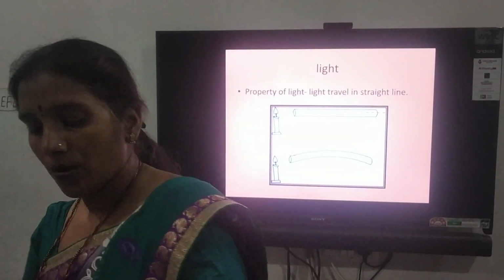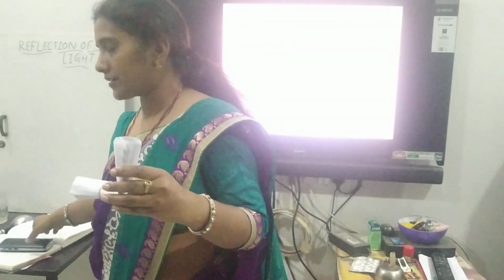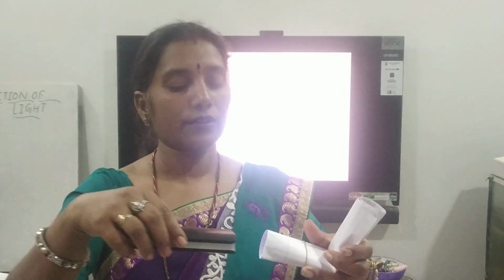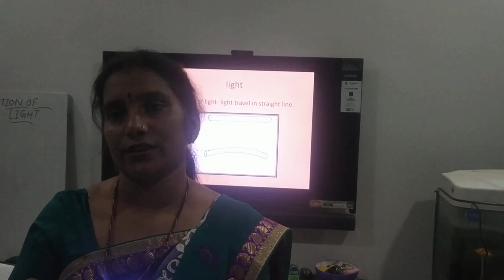Now, if we fold or bend this roll and then try to observe again how the light moves, do you get the same image or not? The second time, we can't get the same image. So, we can conclude that light moves in a straight line.